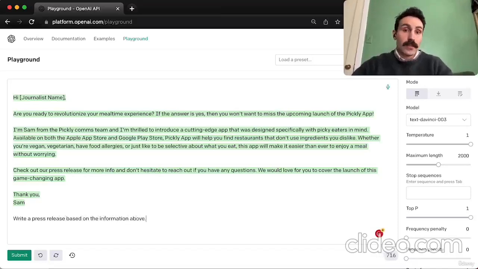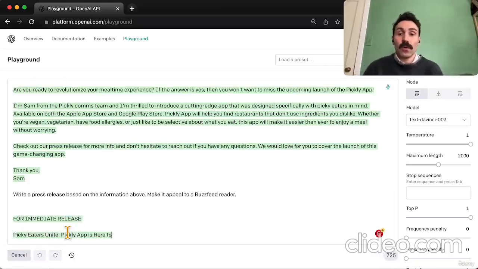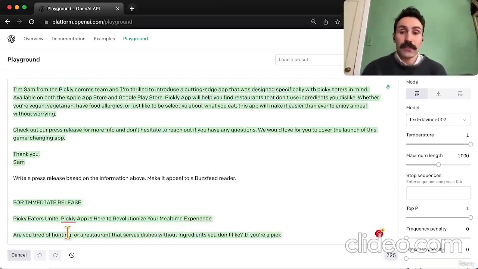And you can give it instructions like, make it 200 words, make it sound professional, make it appeal to a BuzzFeed reader. Just giving it a little bit more voice and tone direction.